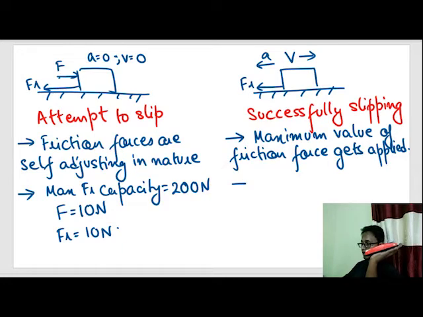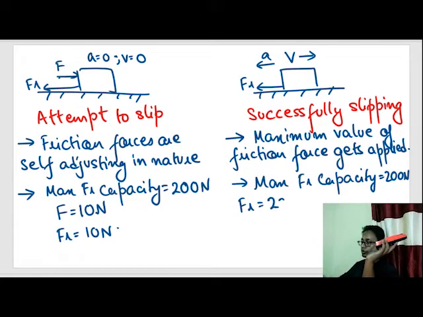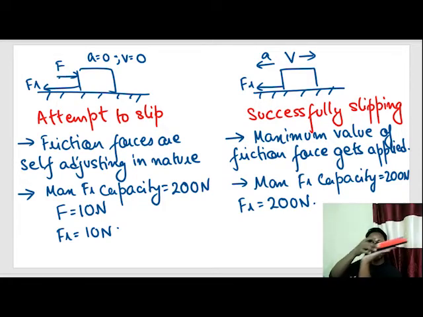But out here, suppose the maximum friction capacity is equal to 200 Newton. If the body is already sleeping, then the value of friction force applied is equal to 200 Newton. It doesn't care what the other forces are. If the bodies are moving relative to each other, the maximum value of friction force gets applied.